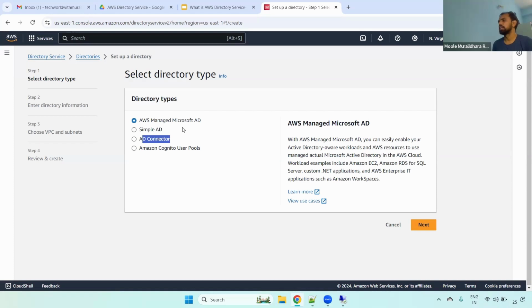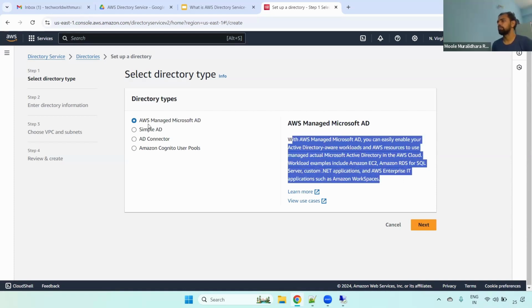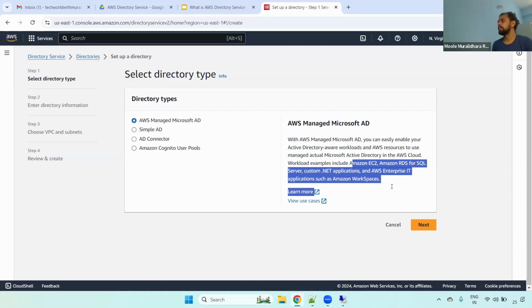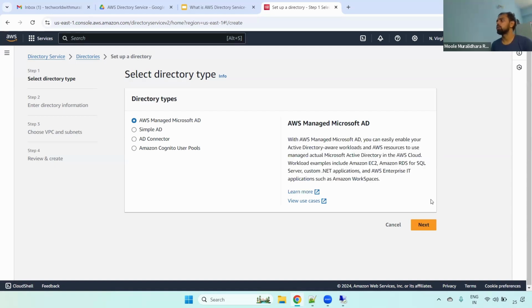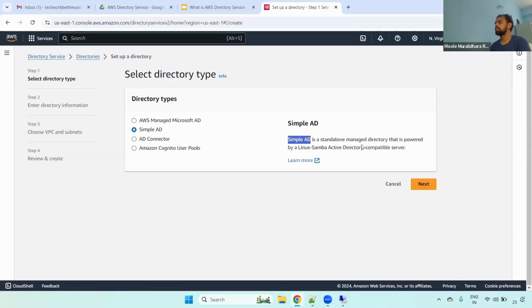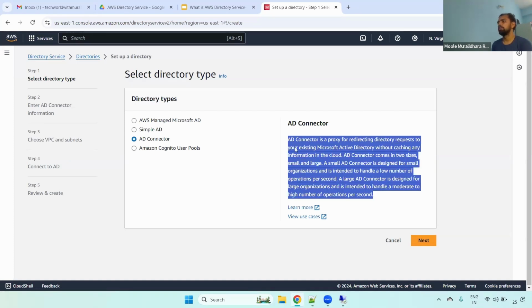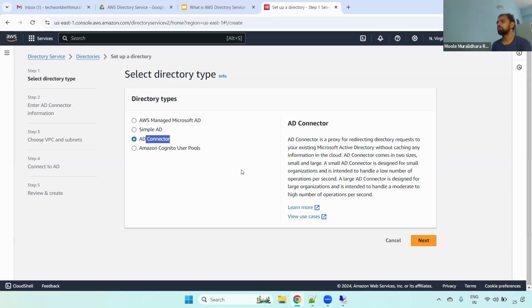There are multiple options. Depending on which one you select, it will offer specific features. For example, AWS Managed Microsoft AD supports the AWS Cloud and EC2, RDS for SQL, and custom .NET applications. And also Simple AD, the standard managed directory. And AD Connector, if you have an existing on-prem directory and want to integrate with it without caching any information in the cloud. Cognito user pool, we won't use it. Just leave it. Okay, understand that?